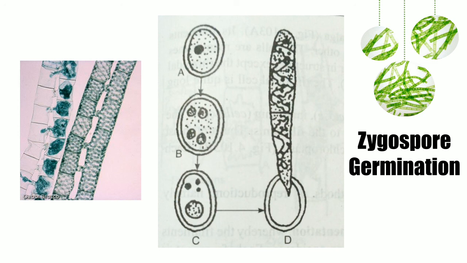Prior to germination, the zygospore, which is now diploid, will undergo meiosis. So that is what is shown over here. It was a diploid nucleus that undergoes meiosis initially, forms 4 haploid nuclei, of which 3 degenerate and 1 remains functional. So this functional nucleus is now going to help in germination of the zygospore, and once it germinates, it forms a simple filament resembling that of an adult Spirogyra. So this is the process of zygospore germination as seen in Spirogyra.